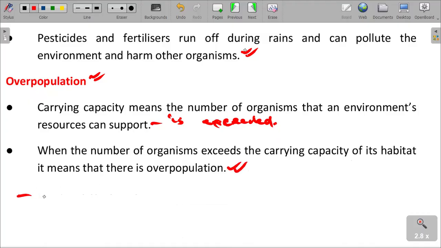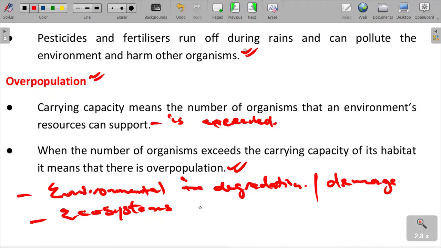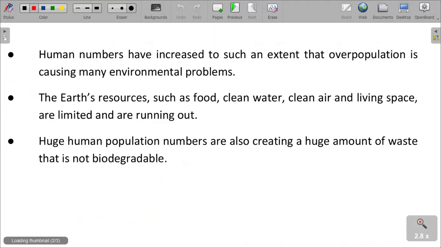And then obviously it results in what? It results in environmental degradation, environmental damage. We talk about affecting our ecosystems. Ecosystems are destabilized as a result of overpopulation. Overpopulation results in destabilization of ecosystems.